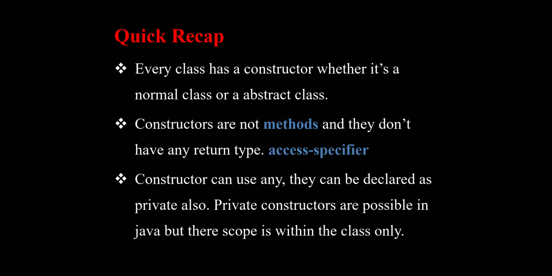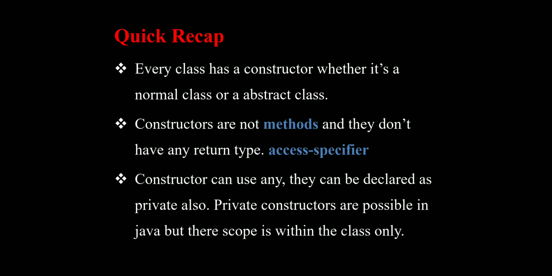But in today's class we will recap the constructor concept. The first one is every class has a constructor, whether it is a normal class or an abstract class.